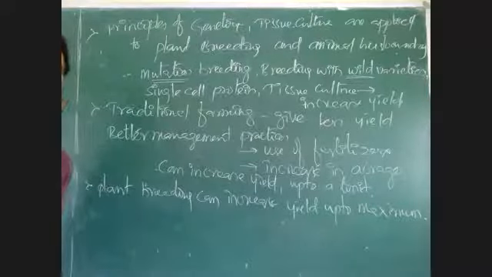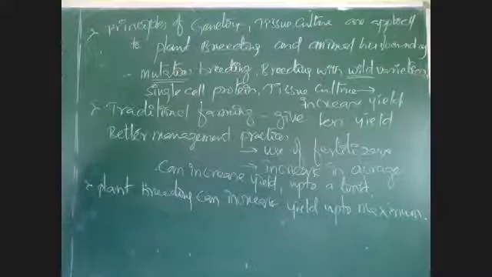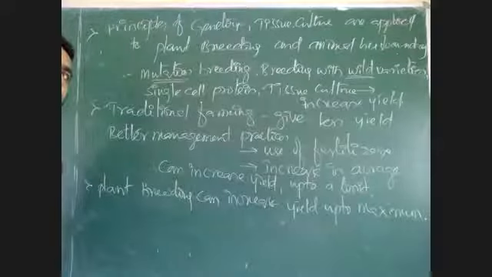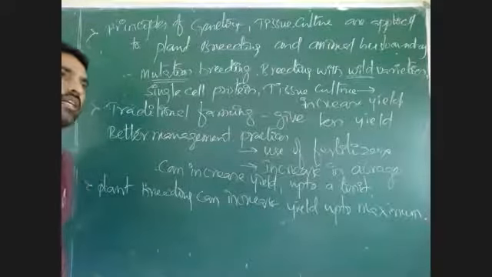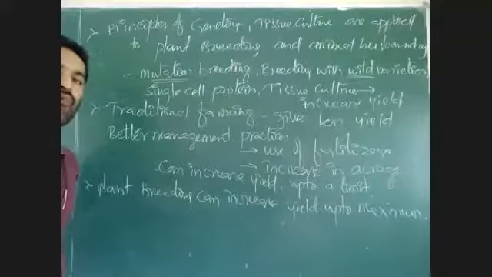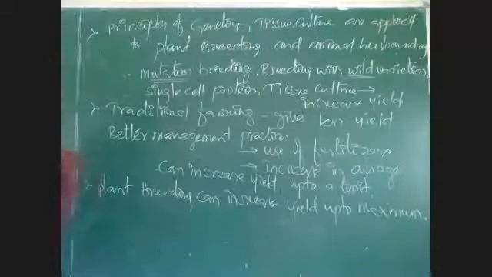Encouraging milk production is white revolution. Encouraging egg production is silver revolution. Encouraging fish production is blue revolution. Enhancing meat production is red revolution. Like that, there are around 15 types of revolution.